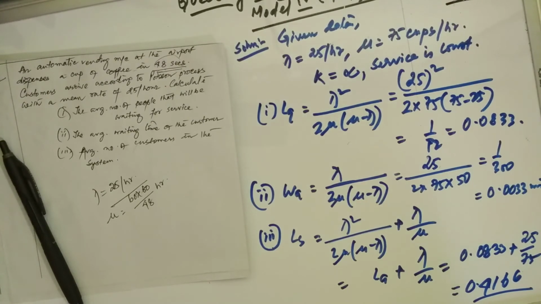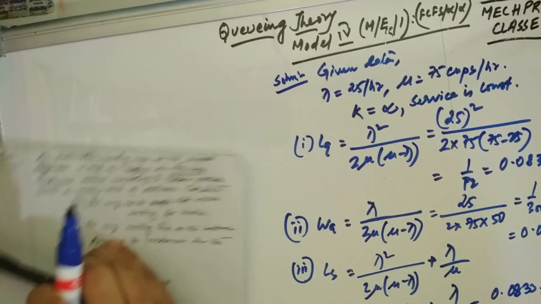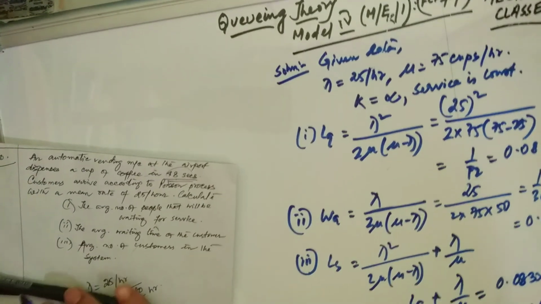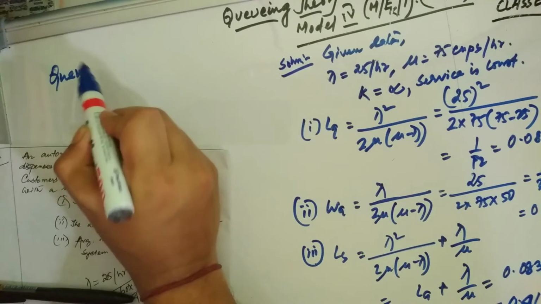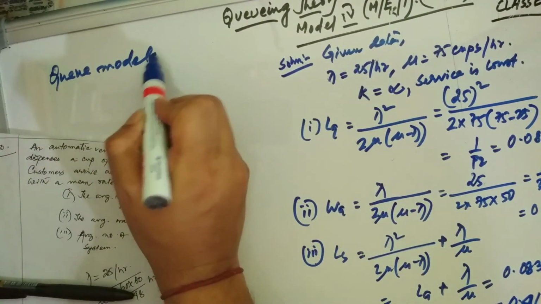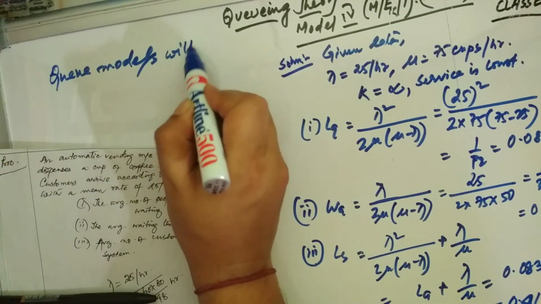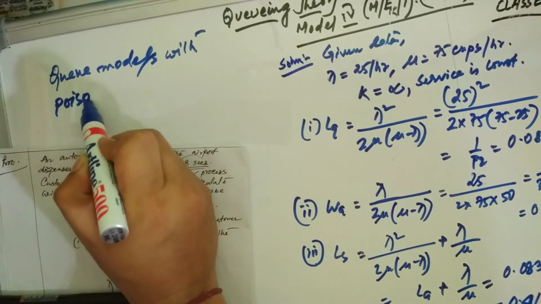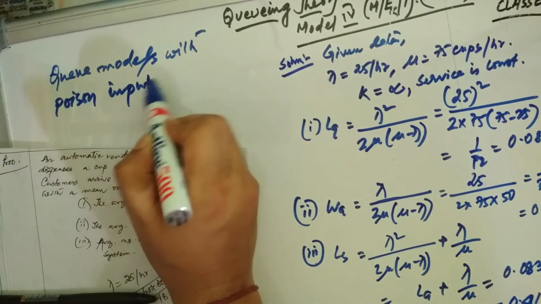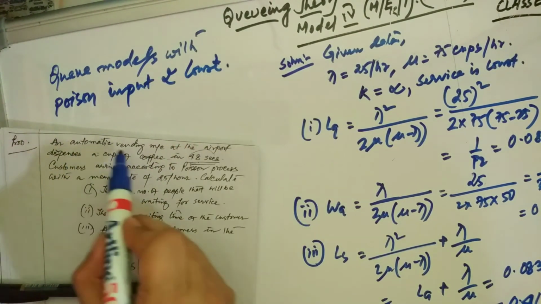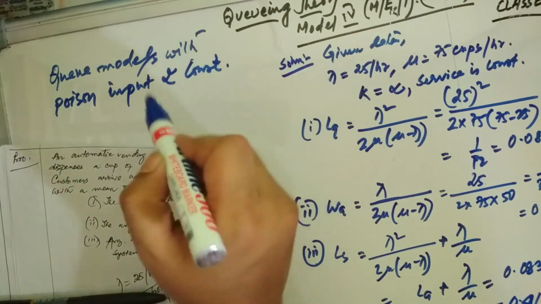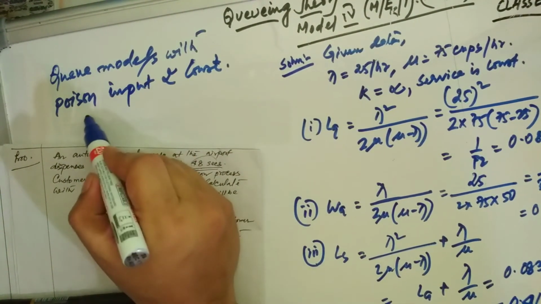This model, I will write it here for your easy understanding, is also known as the Q model with Poisson input and constant service time, as you can see it is an automatic vending machine, so the service is constant.